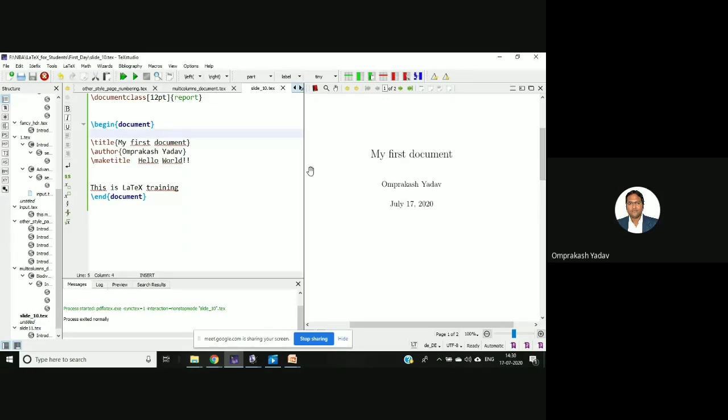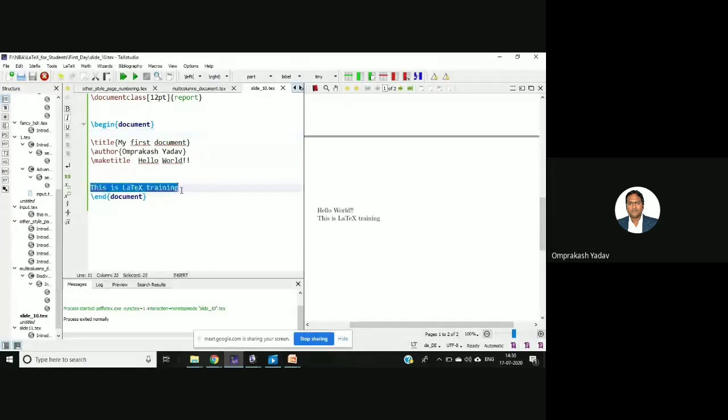If you see here in the title, I mentioned my first document. Then the author, the author name is there. Then I've written here \maketitle, hello world, which is not appearing here, it appears on the next page. After that, I've written certain text, which is appearing on the next page.